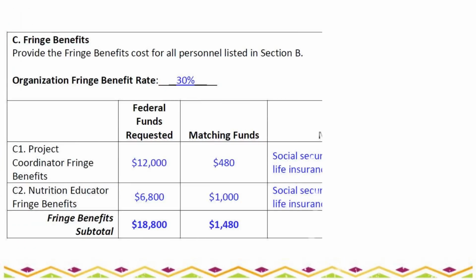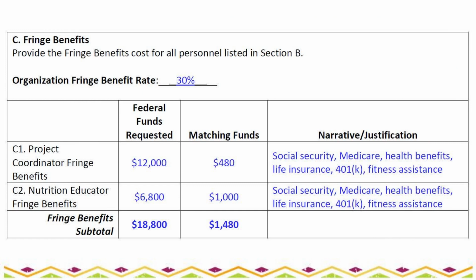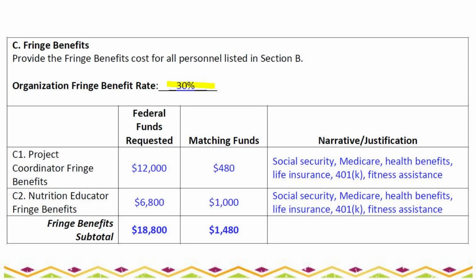In Section C of the budget narrative, you will list your organization's fringe benefit rate and then any fringe benefits you are requesting for specific personnel included in Section B. In this example, we have a 30% fringe benefit rate. Therefore, we're asking for 30% of the full-time employee project coordinator salary, 30% of $41,600, and we're asking for 30% of the partial nutrition educator salary, or 30% of $26,000.